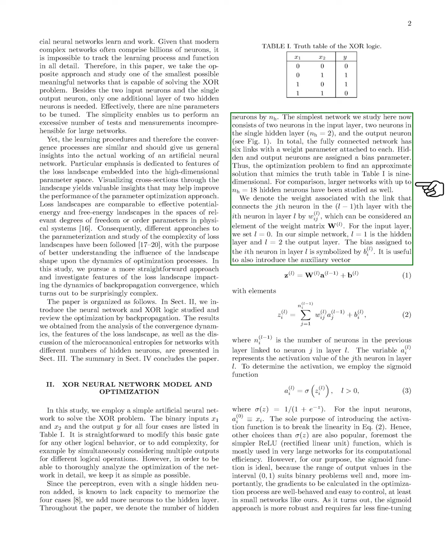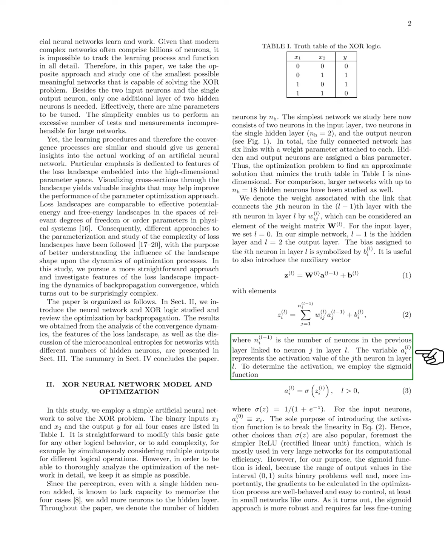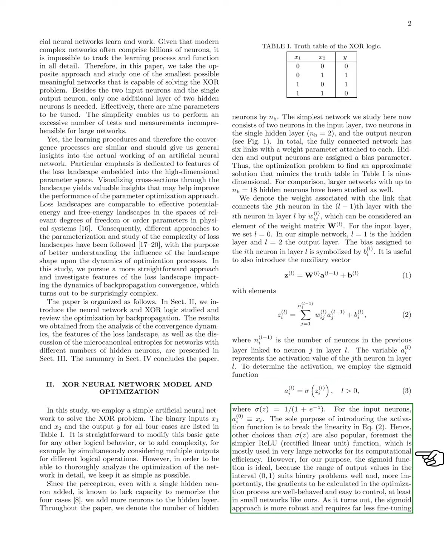We label the weight connecting a specific neuron in one layer to another in the next layer as an element of the weight matrix. In our simple network, we define the hidden layer and output layer accordingly. The bias for a specific neuron is also symbolized. We introduce an auxiliary vector with elements representing the number of neurons linked to a particular neuron in the output layer. The activation value of this neuron is determined using the sigmoid function, which helps break linearity. Although other activation functions like ReLU are popular for larger networks due to their efficiency, we find the sigmoid function suitable for our binary problem, as it provides well-behaved gradients for optimization.